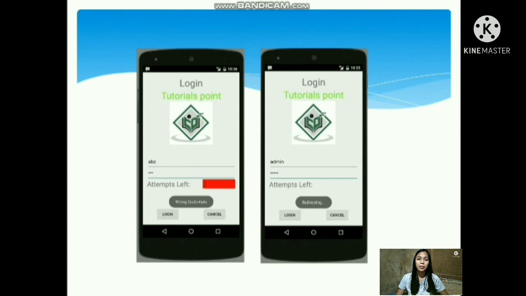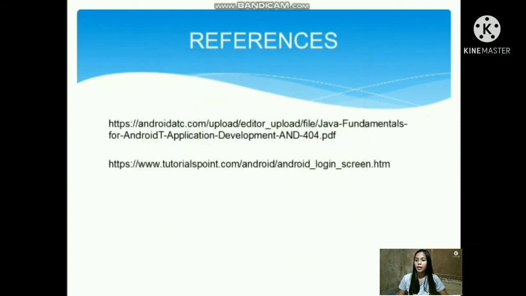Now open your application again, and this time enter the correct username as admin and password as admin, and then click the login button. And right from that, you will be successfully logged in. And if the user presses the cancel button, it will close the application of the login screen. If you want to know more about the steps in creating projects and you want to look at further samples, visit the links in the references.